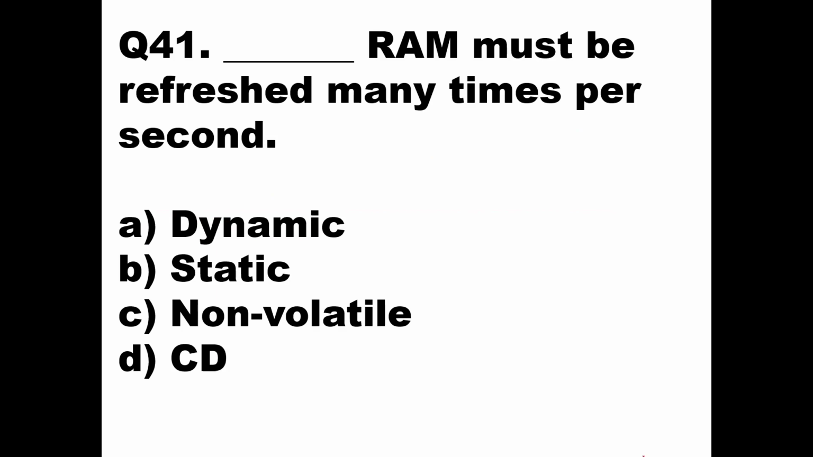Question 41. Dash RAM must be refreshed many times per second. We know that the various types of RAMs are dynamic RAM, static RAM, non-volatile RAM, and CD-RAM. From these, option A, dynamic RAM, must be refreshed many times because it consists of a transistor and a capacitor, and the charging of the capacitor stores the memory, and that charging will not remain for a longer time. It tends to discharge, so every time it has to be refreshed, charged again and again. That is the basic concept behind that.